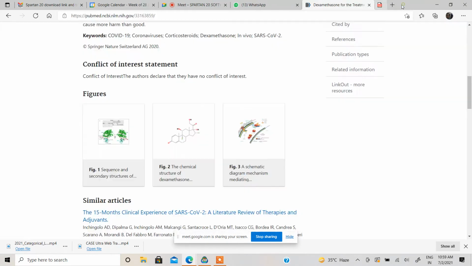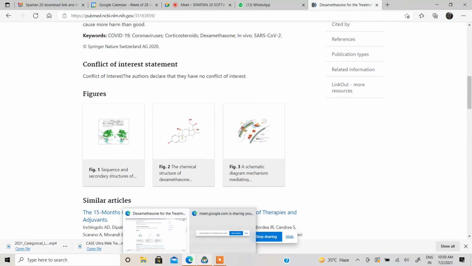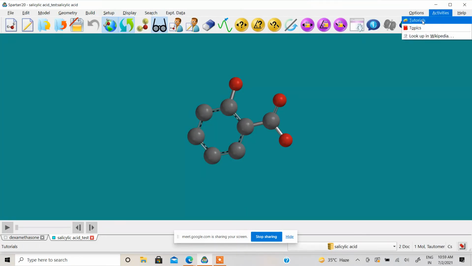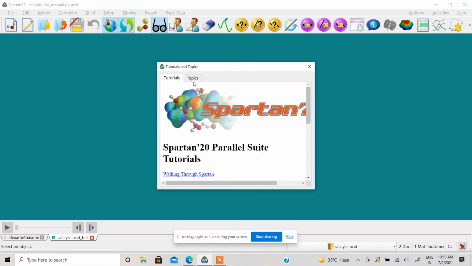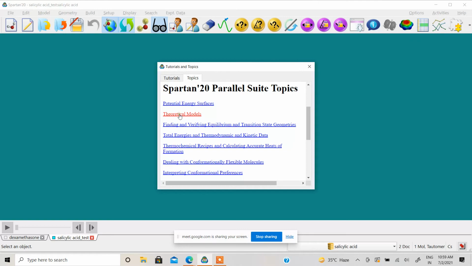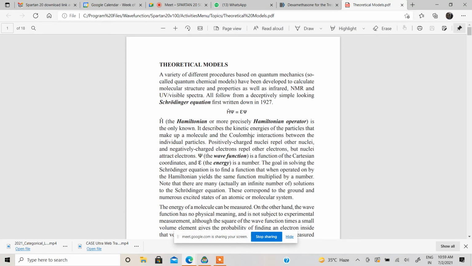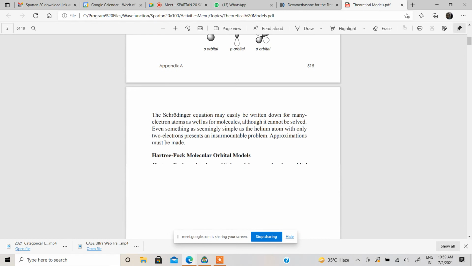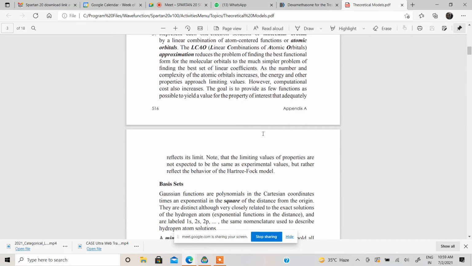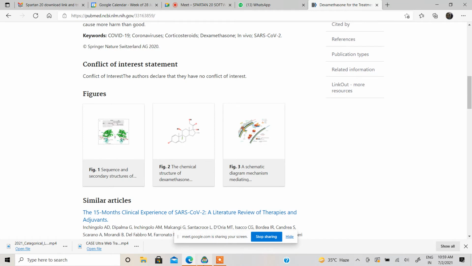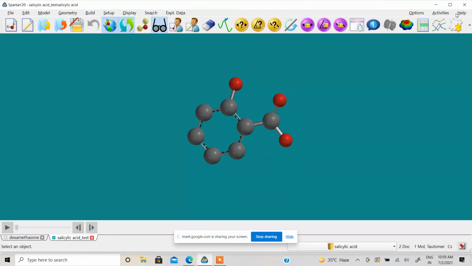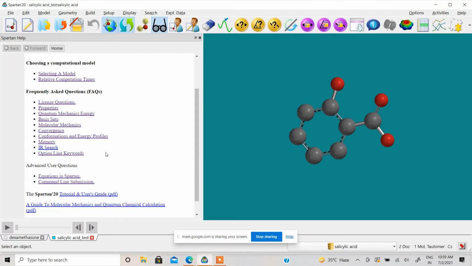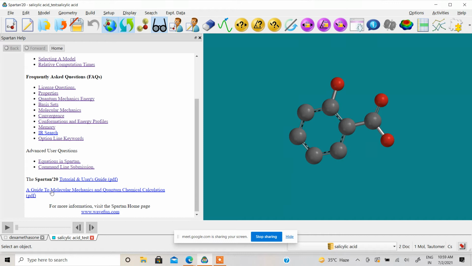It will also tell you how long it will take to build this model, how long it will take you to draw these things. So, lots of theory you are getting. And apart from this, we are also supplying you one book, which is actually written by Dr. Henry, and you can get it in Spartan Help. In the downside, you can see one book, A Guide to Molecular Mechanics and Quantum Chemical Calculations.